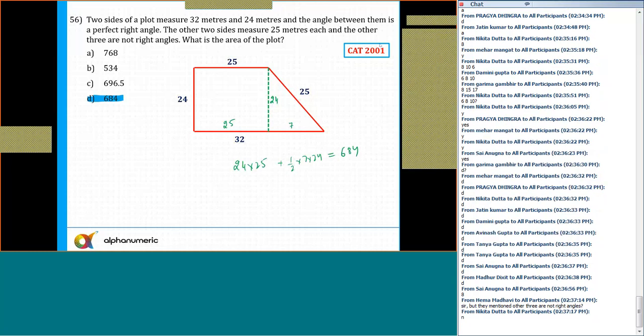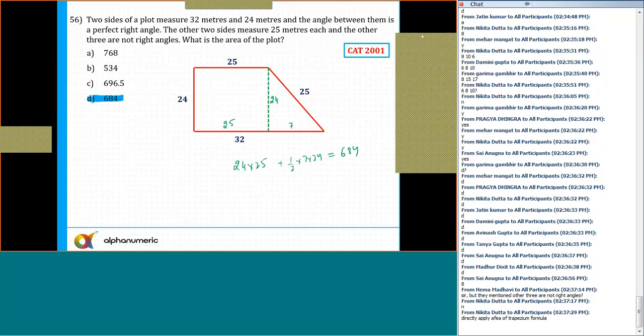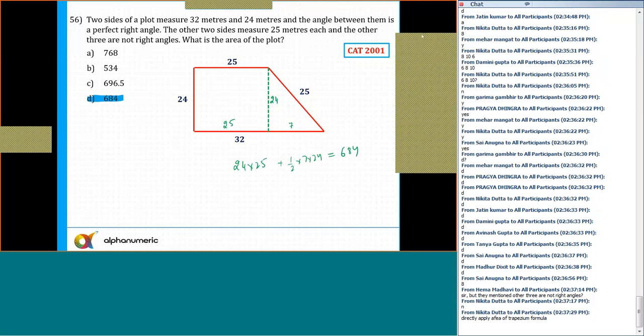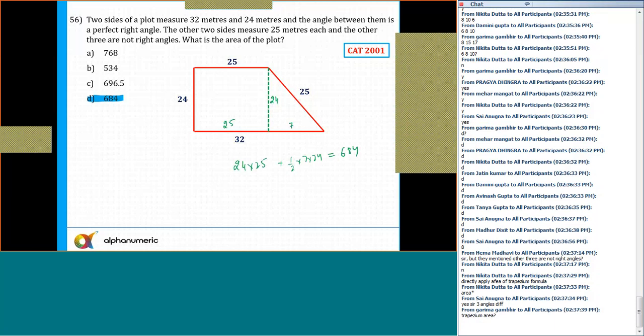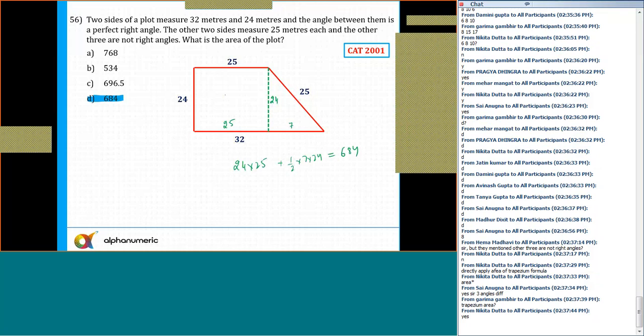Hema is saying they mention the other three are not right angles. Just a minute, let me read it here. What does it say? Other three are not a right angle. Acha, just a minute. Two sides of a plot measure 32 and 24 meters, and the angle between them is a perfect right angle. So this angle is 90 degrees.